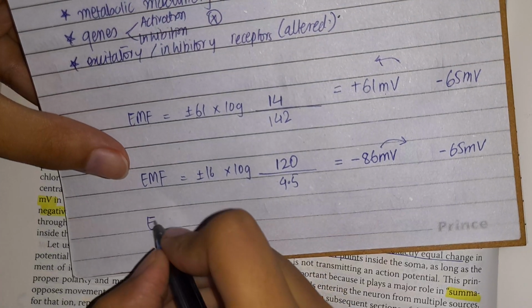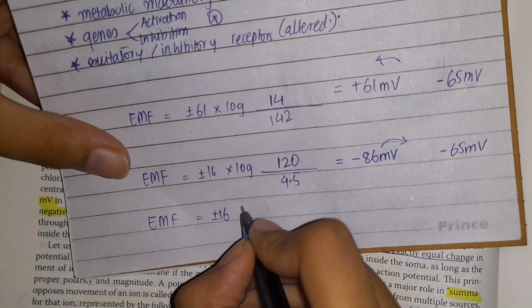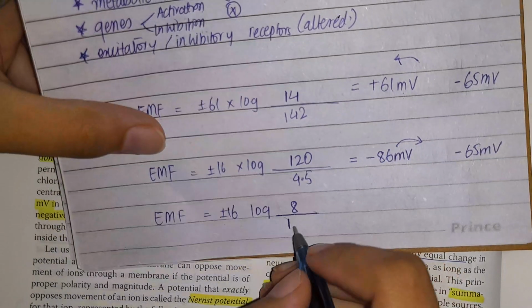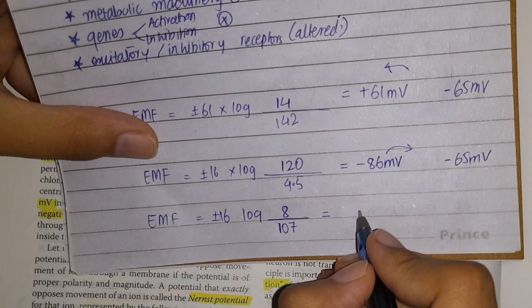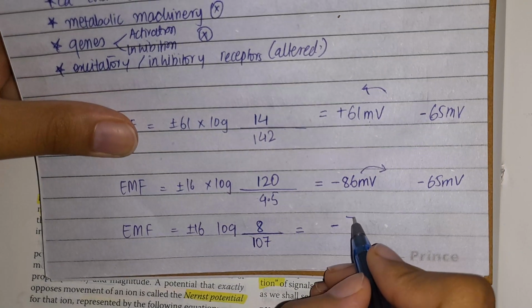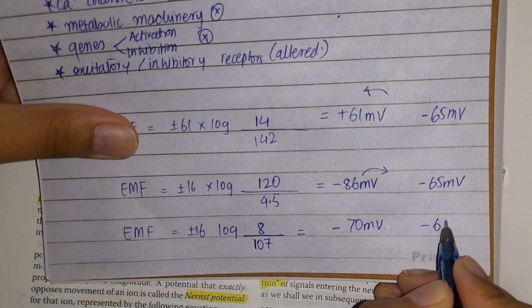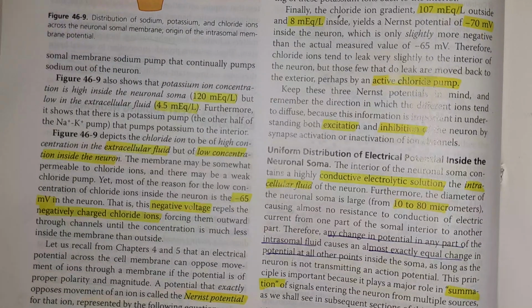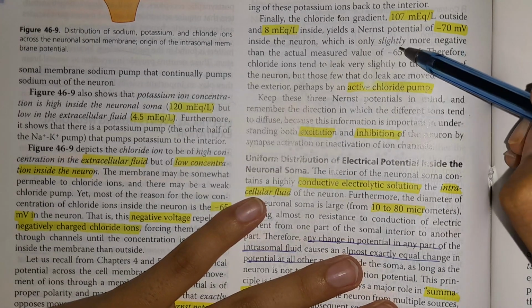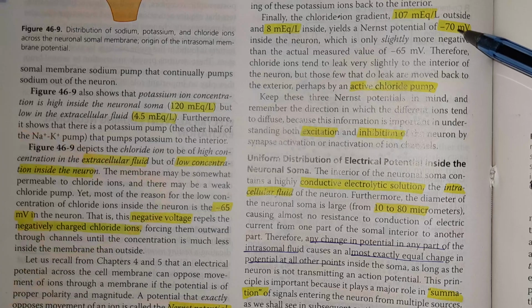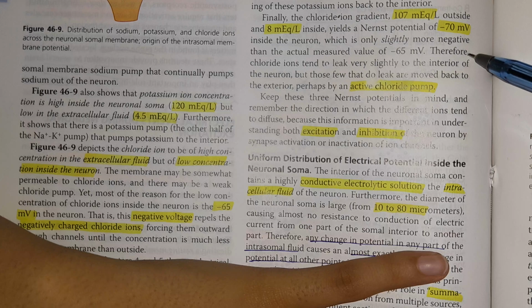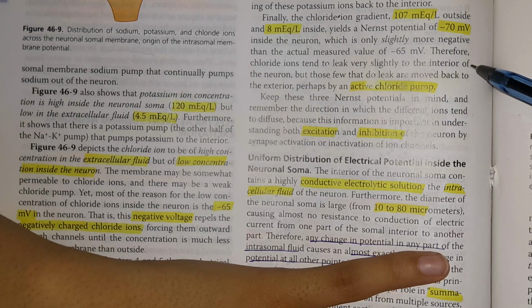When we calculate for the chloride ions, EMF is equal to plus minus 61 log of inside, which was 8, outside, which was 107. As a result we get a potential of something like minus 70 millivolts, and the membrane potential is minus 65 millivolts. Now what they have stated over here is that this minus 70 millivolts is slightly more negative than the actual value, that is minus 65 millivolts. Therefore, the chloride ions tend to leak very slightly to the interior of the neuron.